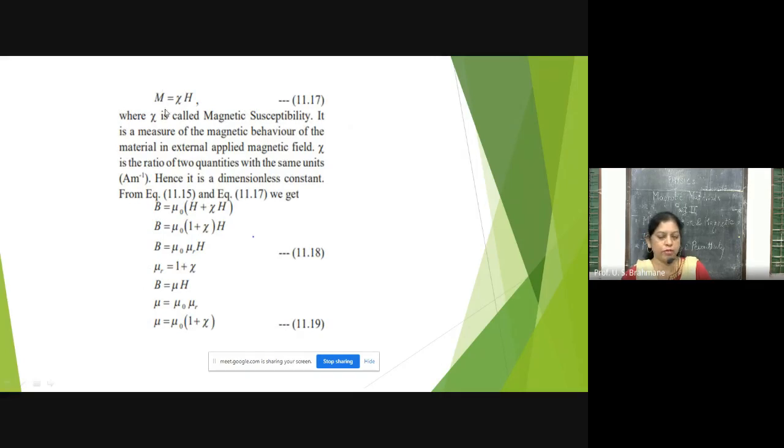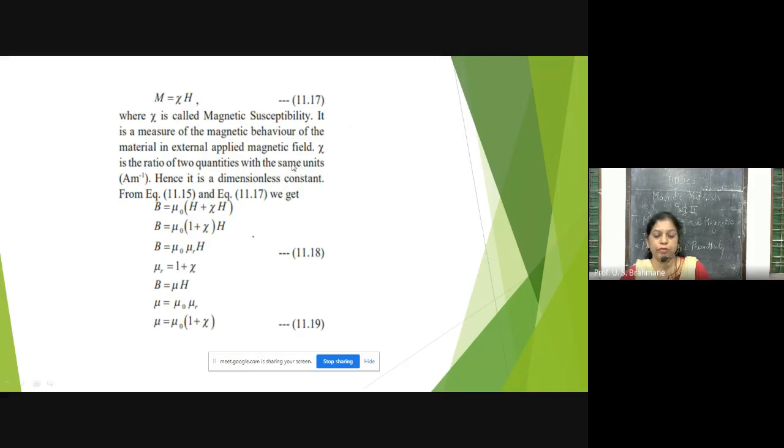So M is equal to, the relation between M and H. We can say that this is the proportionality constant xi, M is equal to xi H. Now what is this xi? This is called the magnetic susceptibility. This is a very important notation, xi. It denotes the magnetic susceptibility. So it is the measure of the magnetic behavior of a material in an external applied magnetic field.